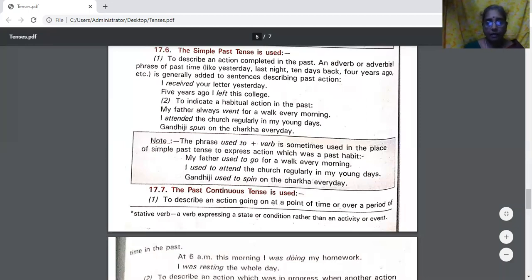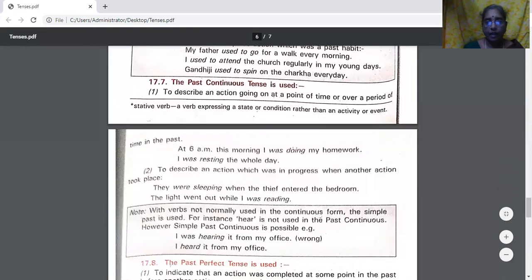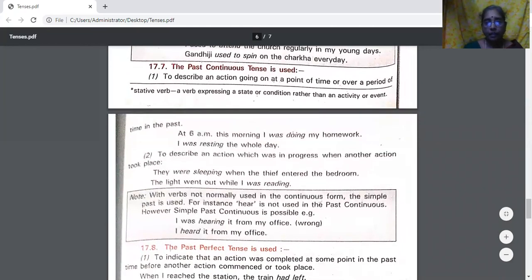We take the past continuous tense. As I told you, continuous tense means ing will be there. So, to describe an action going on at a point of time or over a period of time in the past. At 6 a.m. this morning, I was doing my homework. At 6 a.m., what were you doing in the morning? I was doing my homework. So that is expressed, for that purpose, we use past continuous tense.